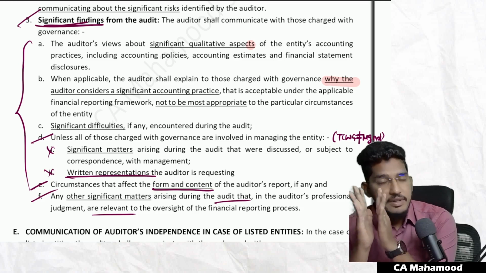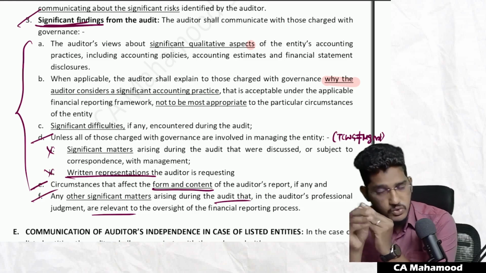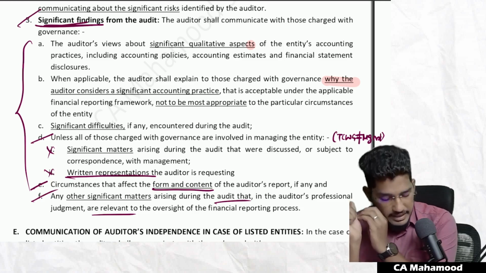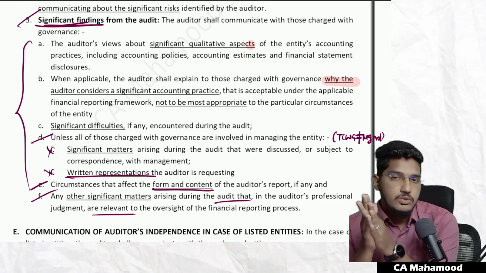Next one, if you have any circumstances that affect form and content of the auditor's report, that also you can communicate with those charged with governance. And not just the above 5 matters, if you find any other significant matters during the audit, that also you can communicate with those charged with governance.